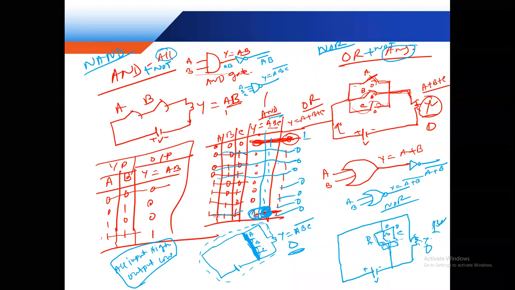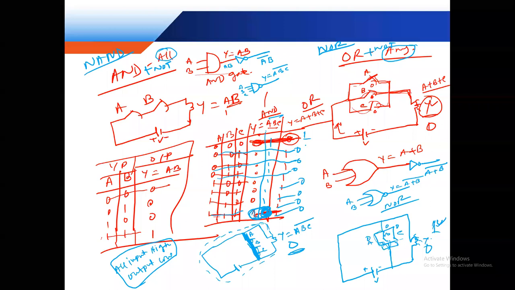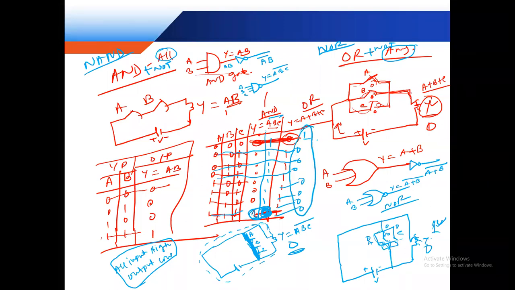Clear? This is the reverse of the OR gate. This is the OR gate, and this is the NOR gate. All are clear?